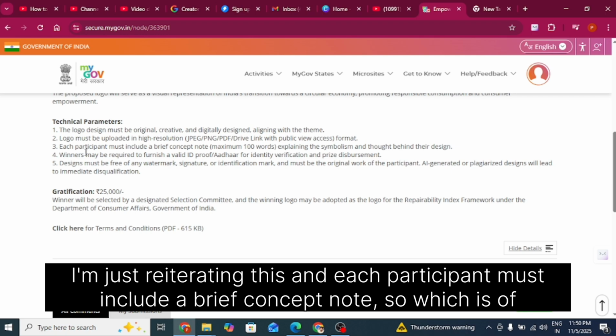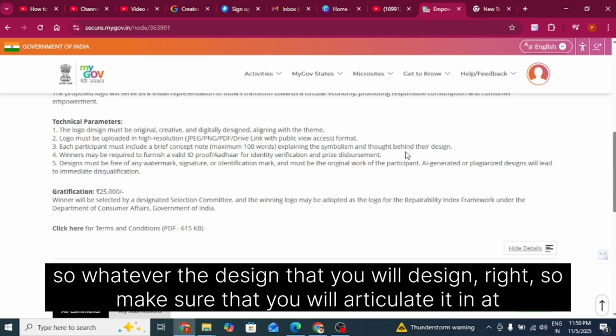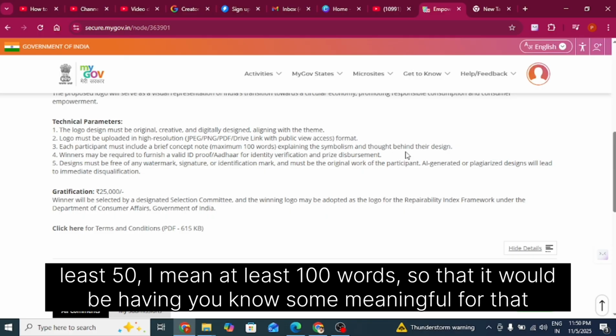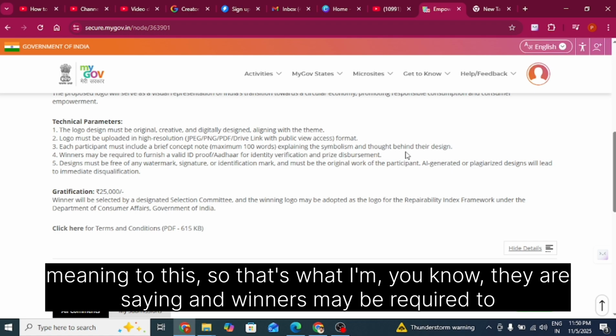And each participant must include a brief concept note of maximum 100 words, explaining the symbolism and thought behind their design. So what does it mean? Whatever design you create, make sure that you articulate it in at most 100 words, so that it has some meaning for that particular design. It's not something that you just design randomly. So it has some meaning to this. That's what they are saying.